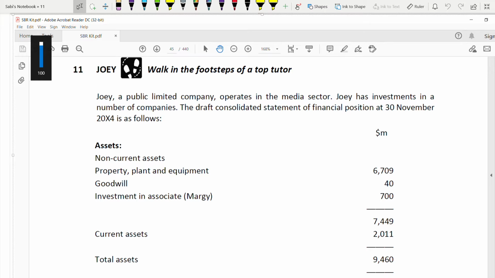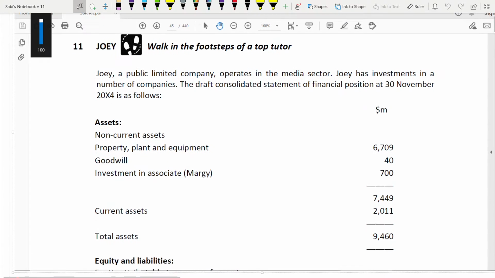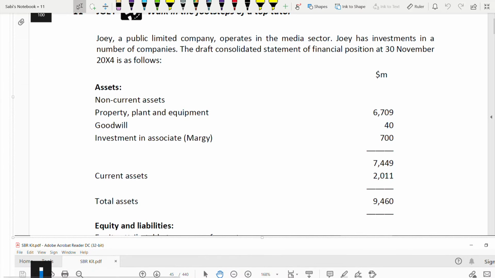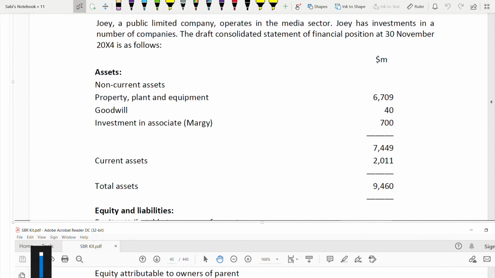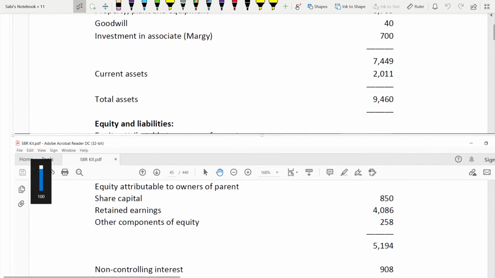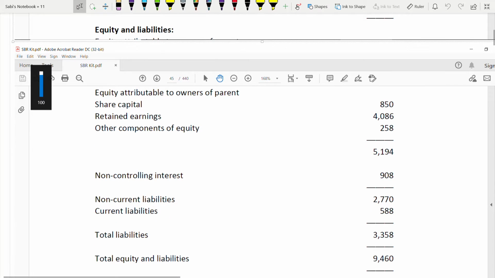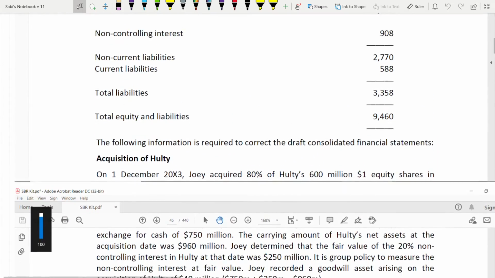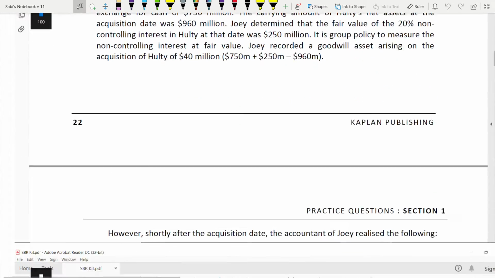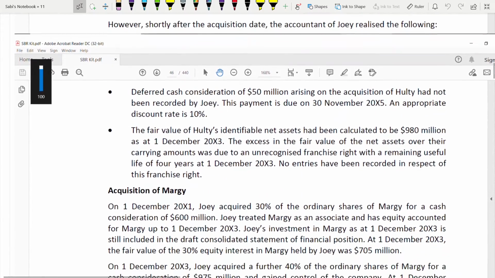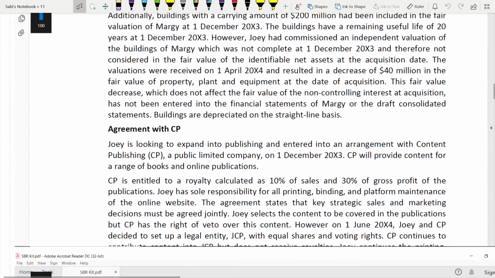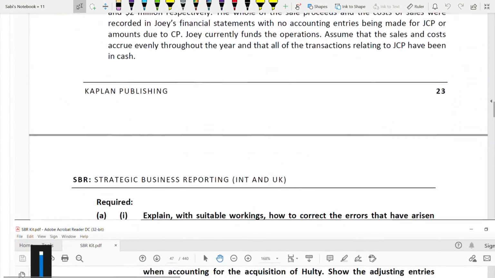So let us go through the question. You have been given the statement of financial position, and you can see non-current assets: property, plant and equipment, goodwill, investment in associate, current assets, total assets, and under the equity part we have share capital, retained earnings, other components of equity, NCI and your liabilities. Now we have the acquisition of Hulti and then the acquisition of Morgie. That means there are two acquisitions. We have agreements with CP. Then we have the requirements.